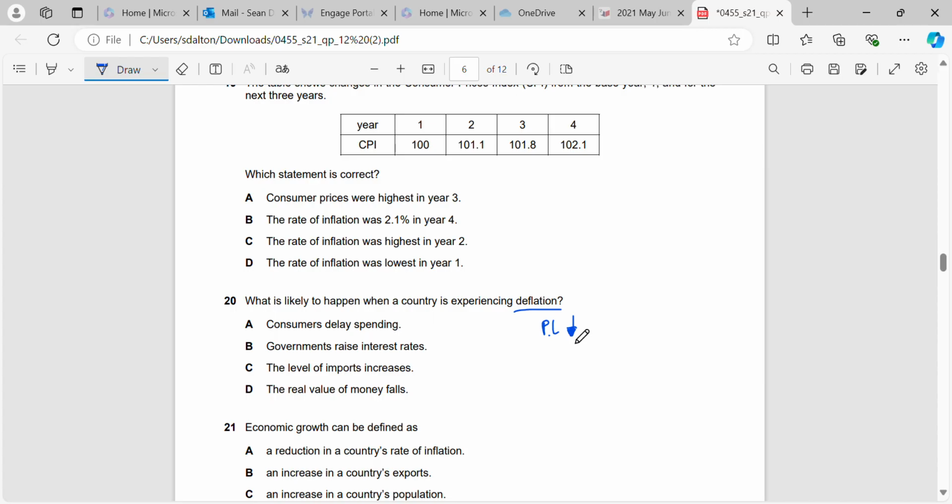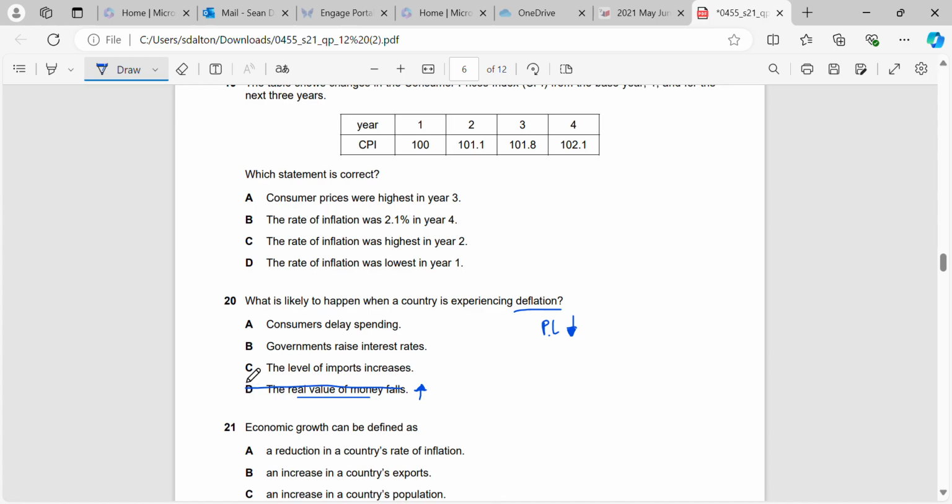So what's going to happen? Will the real value of money fall? No. The real value of money will actually increase because everything is becoming cheaper. So if we have 100 RMB, next year when we have deflation, that 100 RMB will actually be worth more money.